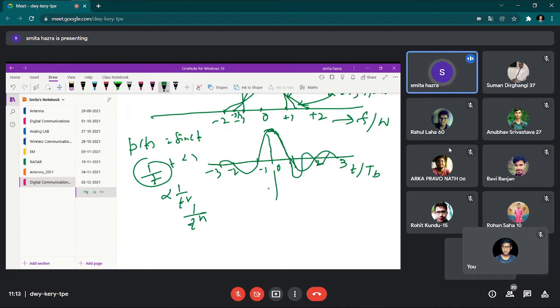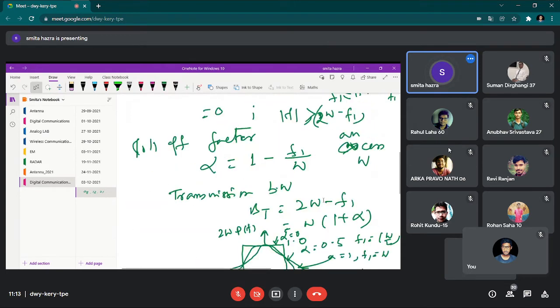That means instead of getting the transition only at +1, +2 or -1, -2, we also get the transition at +1.5, -1.5, 2, 3. And as the function becomes proportional to 1 by t square, the rate of decay becomes very high. That means the tail diminishes quickly. And as the number of crossovers also increases, at the intermediate positions we get crossovers. So the benefits we can enjoy very well. That is the benefit of this raised cosine spectrum.